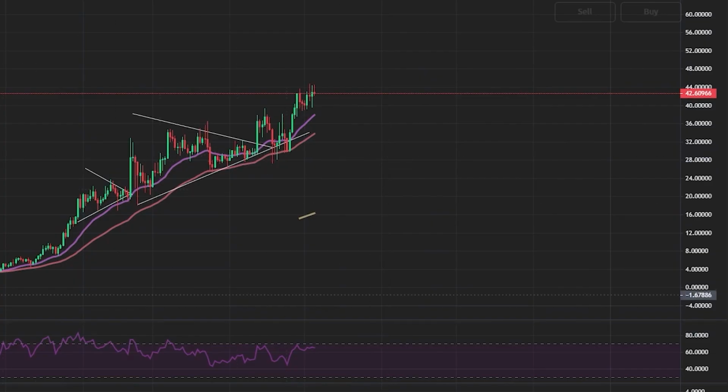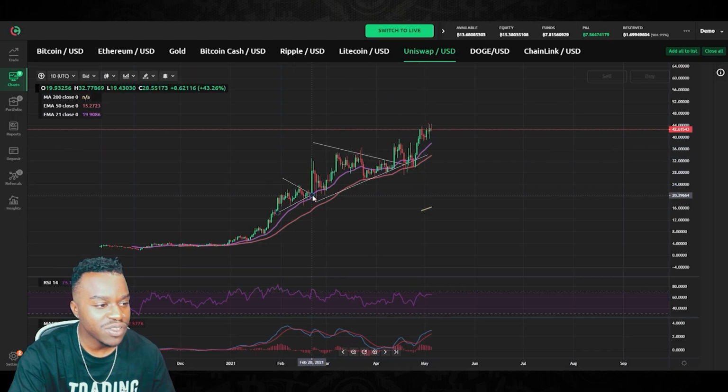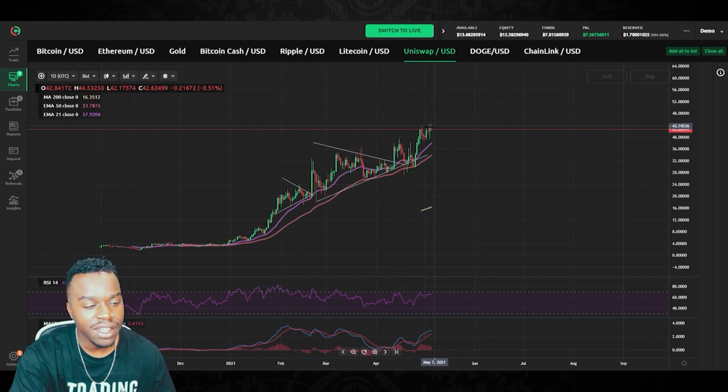And looking at this price action right now, as you can see, we're still in that nice slow grind upwards, building consolidation and support ranges and breaking out. And it looks like we will before price breaks out towards $50. But if not, and things do shift here, we could head down towards that 50-day moving average and break down to test these April lows once again at about $27.